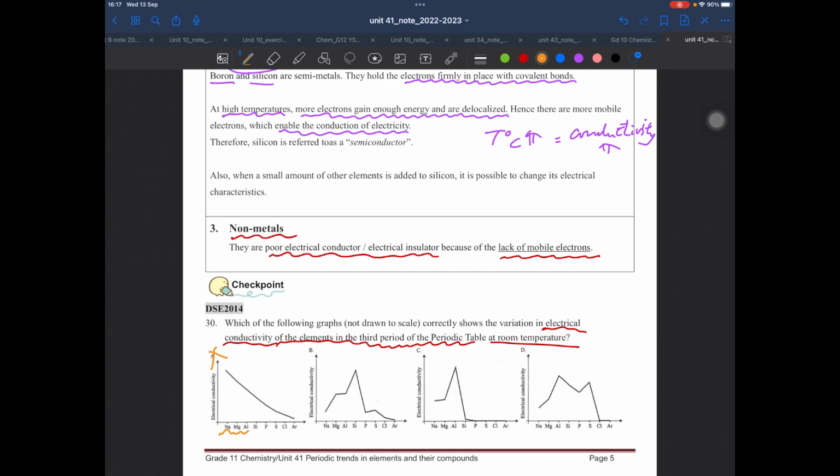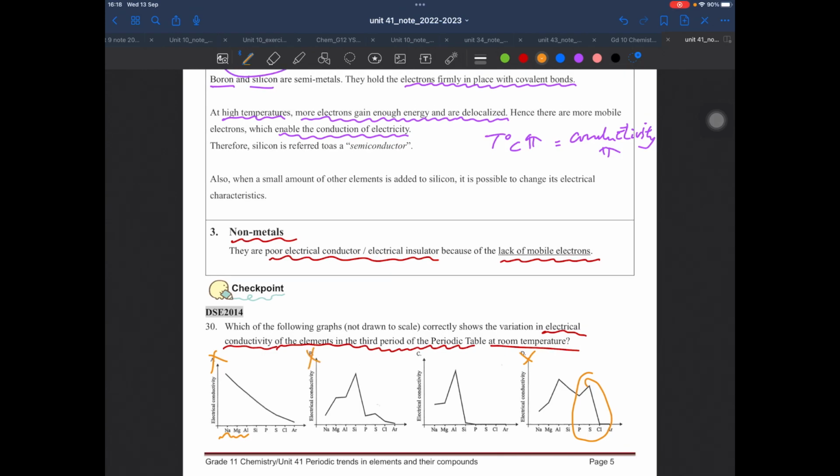D is also wrong because it is not reasonable for those non-metals to have conductivity equal to or even higher than those metals. With the same idea, B is also wrong because it doesn't make sense for silicon to have the highest conductivity. So of course, our possible answer is C.